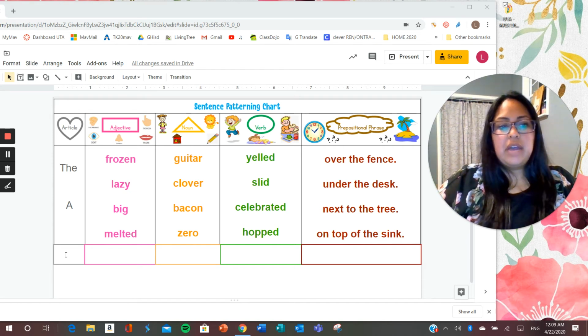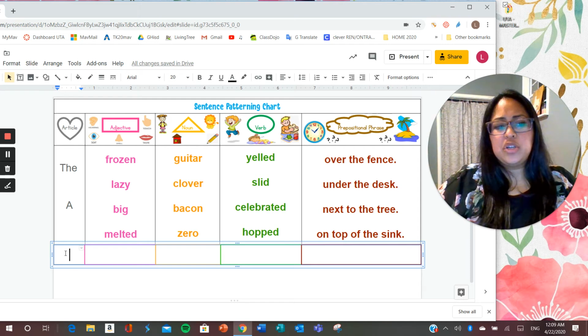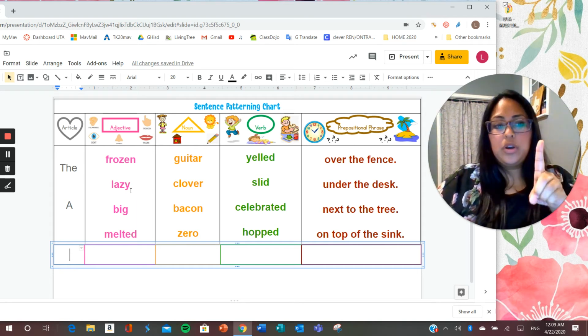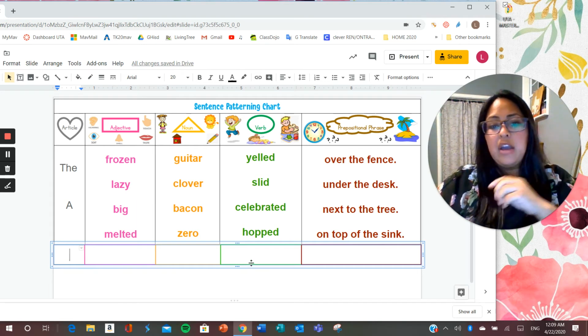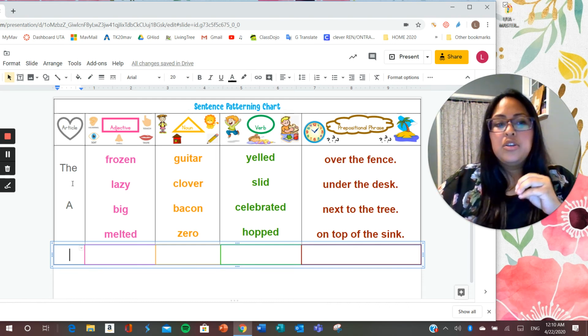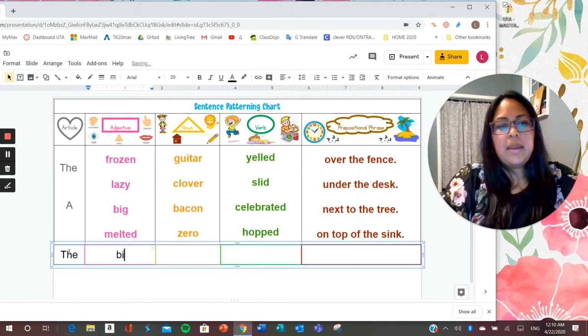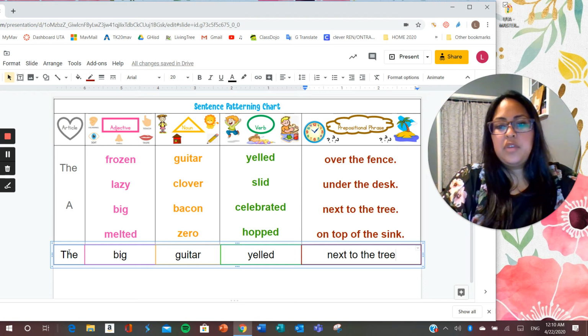Okay, so down here, remember that I showed you last week, these are the words that you can choose from. Choose one word from each category and write it at the very bottom or on your piece of paper, wherever you're writing. You're going to make a complete sentence. So for example, I'm going to choose the big guitar yelled next to the tree. And I'm going to finish it with a period.